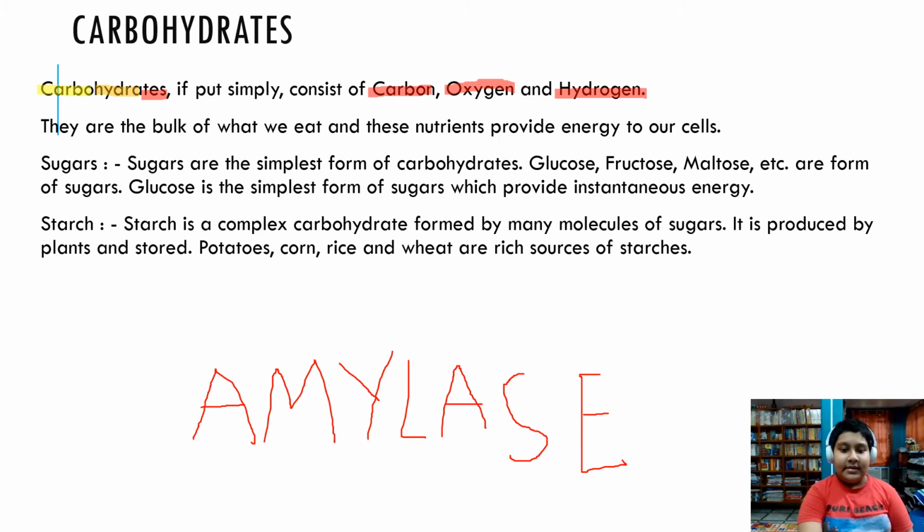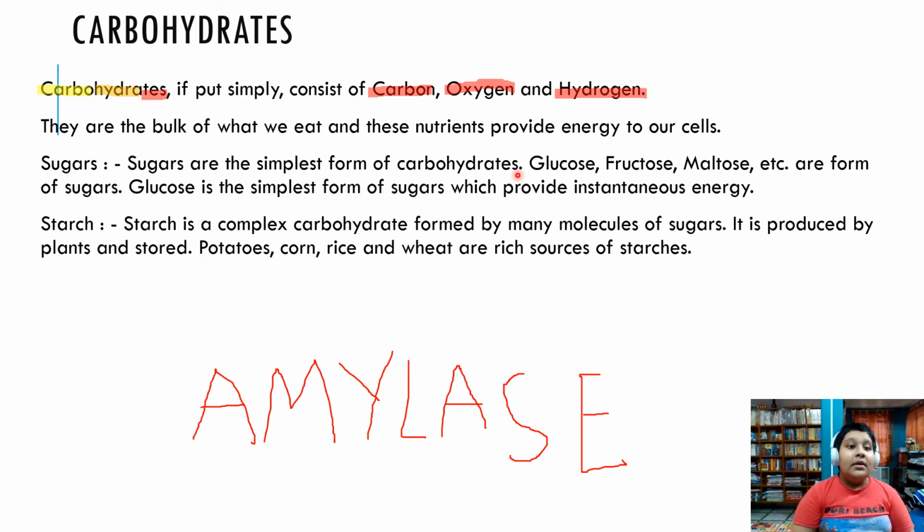And then let's understand sugars. What are sugars? As it's written here, sugars are the simplest form of carbohydrates. As we know, there are carbohydrates, and molecules are made of atoms. So if a lot of molecules make a substance, it is a type of complex.